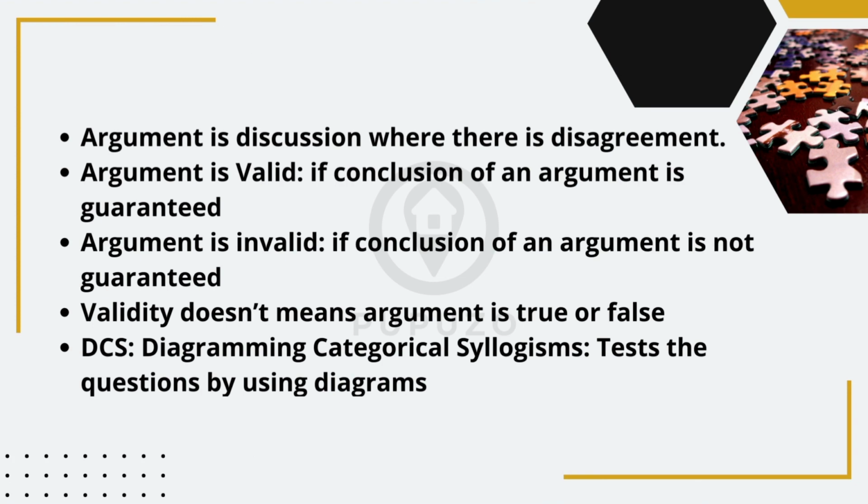For example, consider the following argument. Premise 1. All birds have wings. Premise 2. Penguins are birds. Conclusion. Therefore, penguins have wings. In this case, the conclusion logically follows from the premises, making it a valid argument.